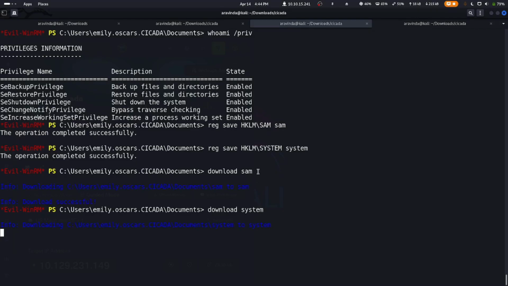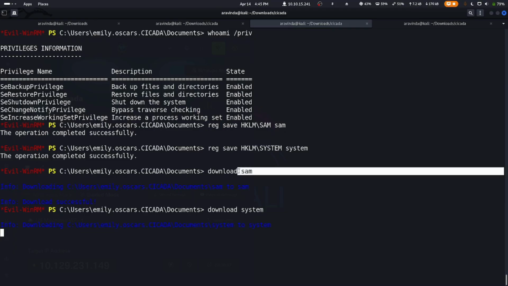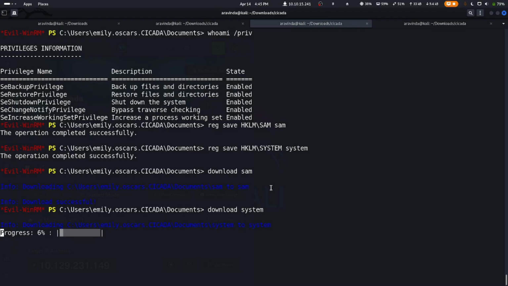System usually takes a lot of time because it has the boot key. So it's progressing. It's 6%. So you can skip to 37 minutes 05 seconds, and you'll find the further ethical hacking techniques. But right now we have to wait for some time.